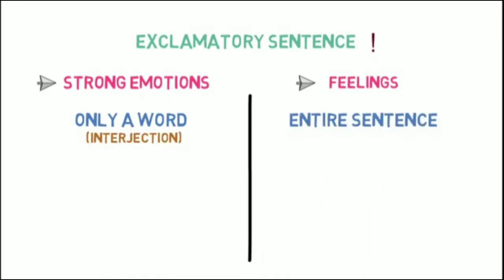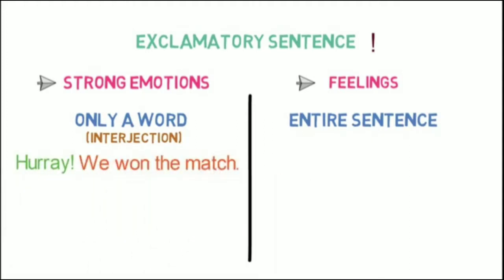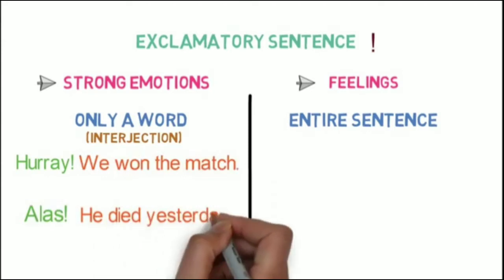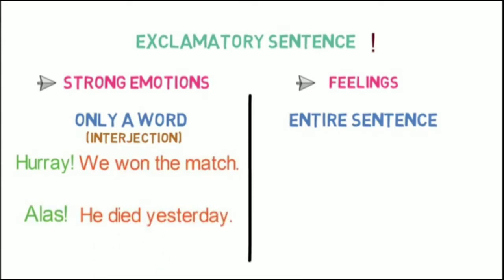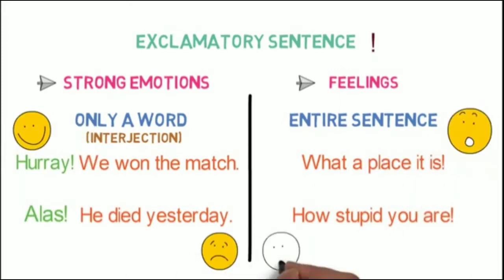Let's look into examples wherein only an exclamatory word is used. Hooray! We won the match. Alas, he died yesterday. Now let's look into examples wherein the whole sentence is in exclamatory form. What a place it is! How stupid you are! Notice the feelings and emotions in all 4 examples that we just learned.